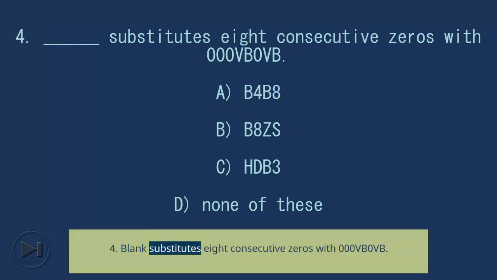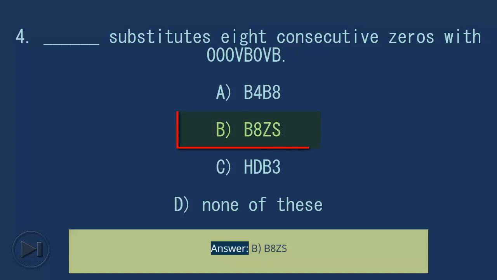4. Blank substitutes 8 consecutive zeros with 0 0 0 VB 0 VB. A. B4 B8. B. B8ZS. C. HDB3. D. None of these. Answer, B. B8ZS.